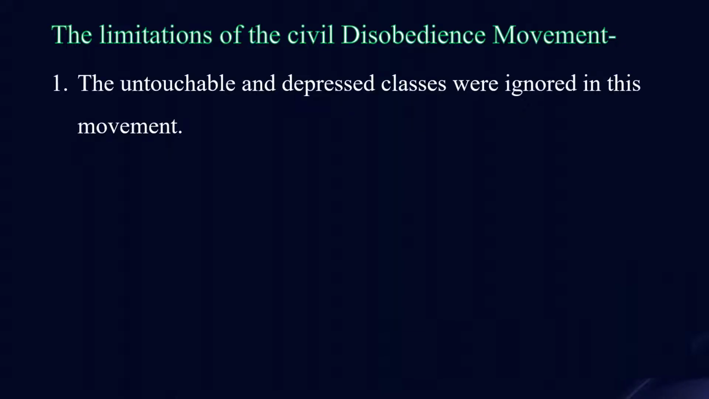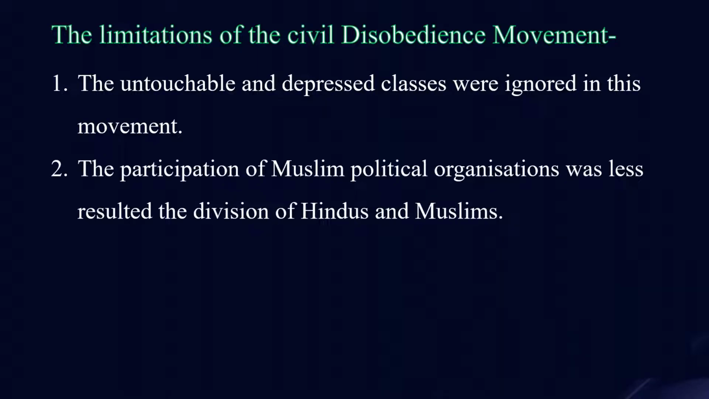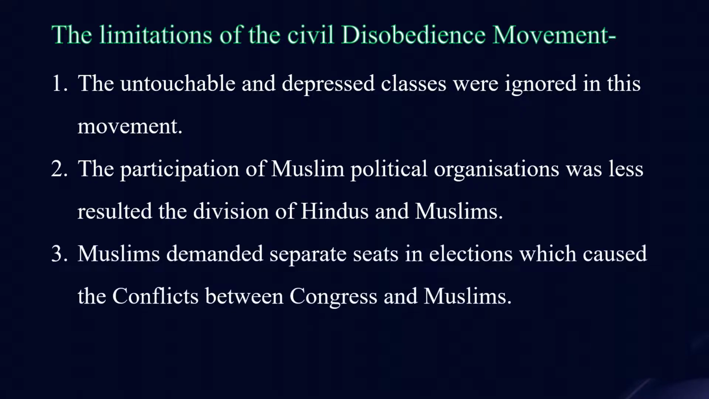And the limitations of the civil disobedience movement, that means what were the drawbacks of the civil disobedience movement. The first is the untouchables and the depressed classes were ignored in this movement, which means the untouchables did not take part in it. The participation of Muslim political organizations was also very less in this movement, which means Muslims did not take part much, and this was the major cause of division between Hindus and Muslims. And the third is that Muslims demanded separate seats in elections, and this became the major crisis with the Congress.